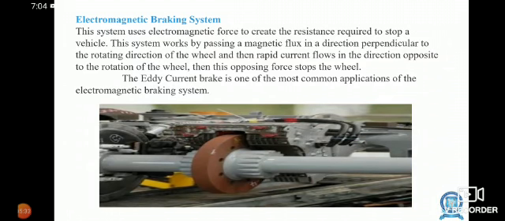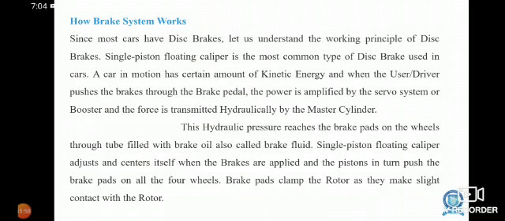Electromagnetic braking system. The system uses electromagnetic force to create the resistance required to stop the vehicle. This system works by passing a magnetic flux in the direction perpendicular to the rotating direction of the wheel, and then eddy current flows in the direction opposite to the rotation of the wheel. Then this opposite force stops the wheel. The eddy current brake is one of the most common applications of the electromagnetic braking system.